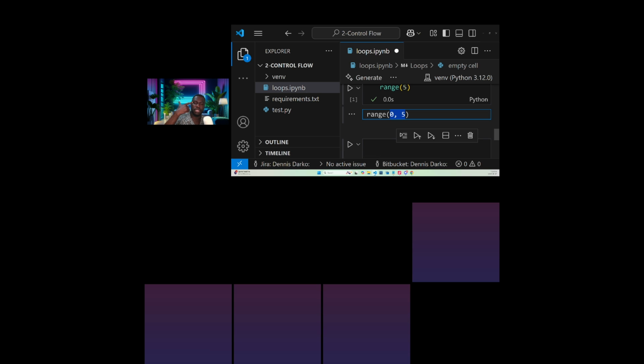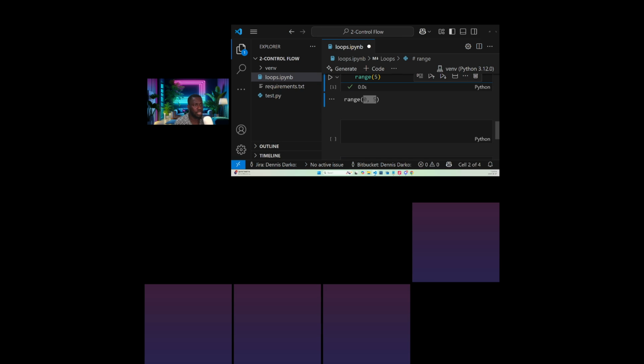I am saying that it's within 0, 1, 2, 3, 4, and the 5 will not be included because we are dealing with range. Someone also said the screen is too big. Okay, yeah, I'm even having a challenge here. Let me reduce it a bit. This should be okay, right? I think yesterday we used this.